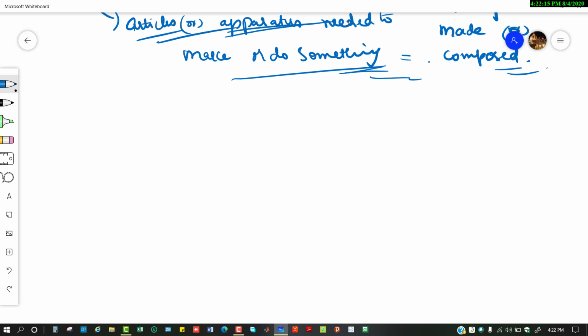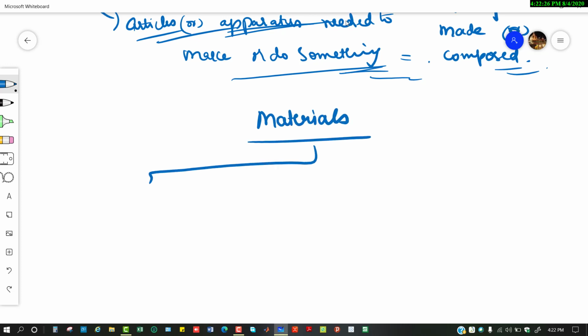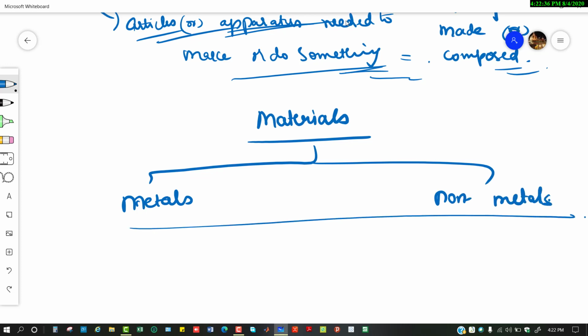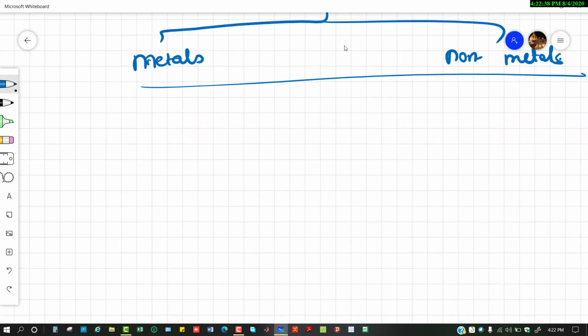Now coming to metals. Whenever we say, as in the heading of the chapter, we have classified these materials into metals and non-metals, right? We'll discuss this in detail in this lecture.